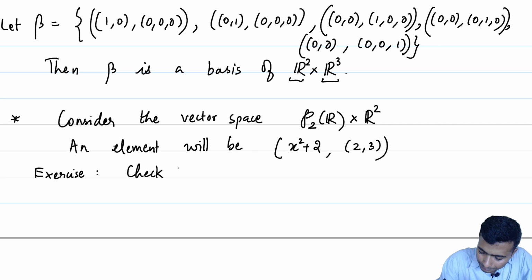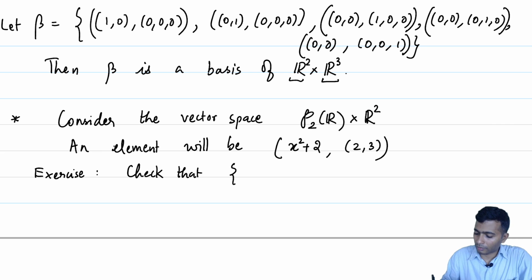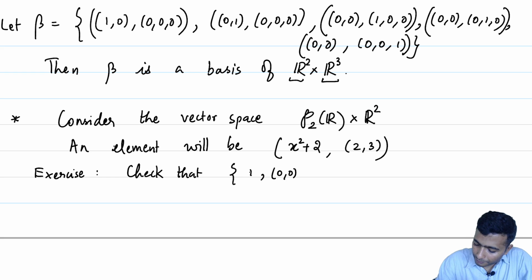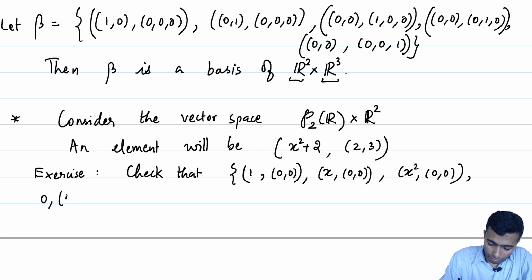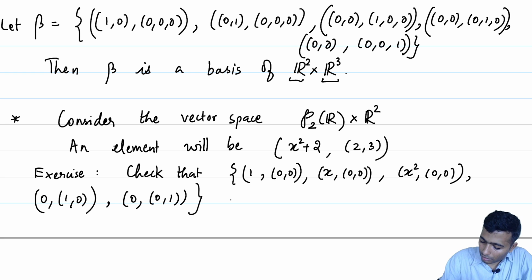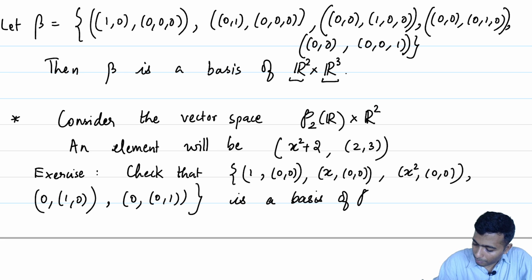Check that (1, 0, 0), (x, 0, 0), (x square, 0, 0), (0, 1, 0) and (0, 0, 1) is a basis of P2 of R cross R2.